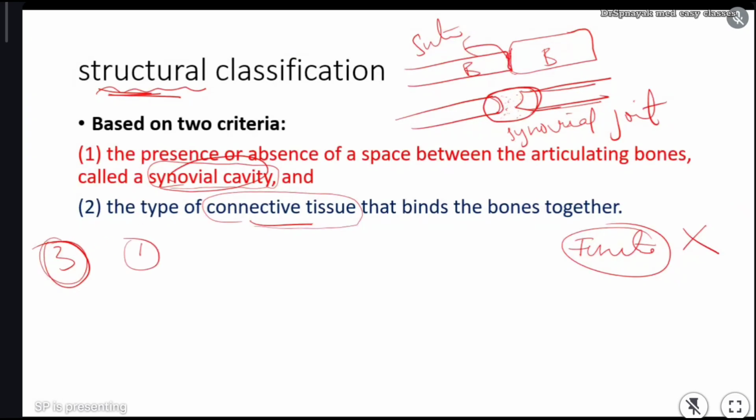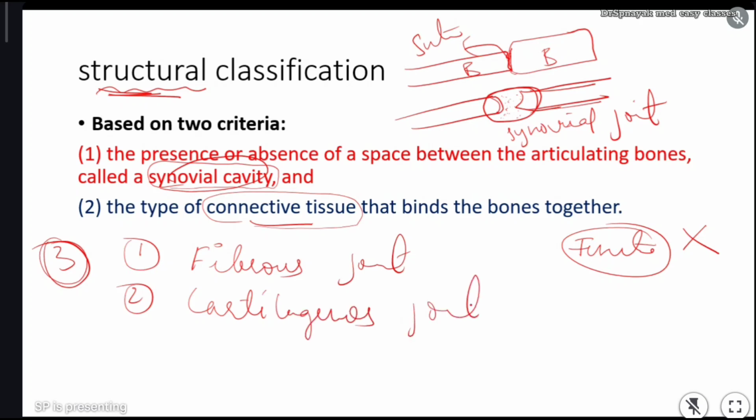In that first one, listen carefully, very important. First type of joint is fibrous joint. And second type of joint is cartilaginous joint. And third type of joint is synovial joint. Now see, what is the difference between these 3 types of joints?